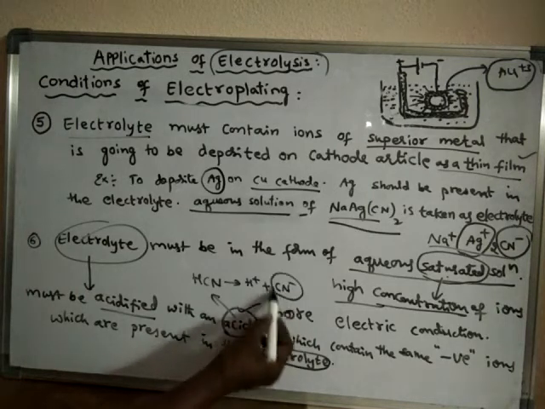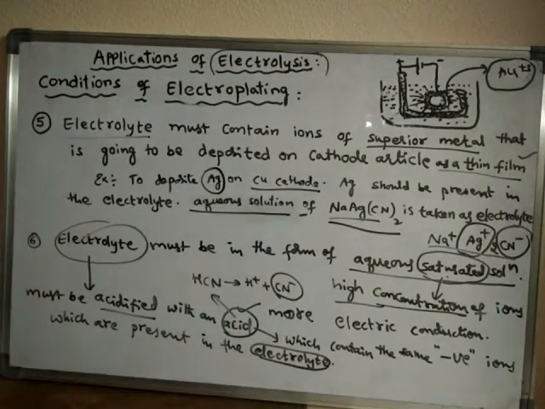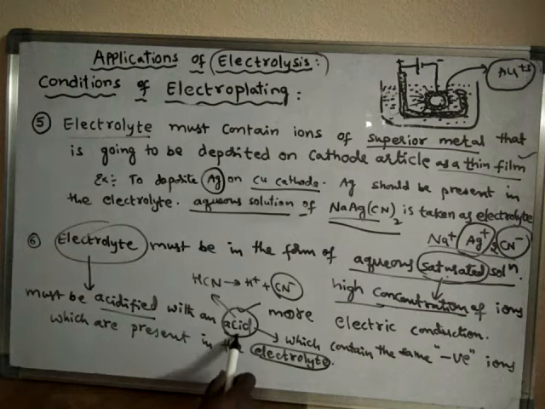The same negative ion which the electrolyte possesses should be present in the acid. So we have to choose an acid in such a way that the negative ion present in the acid is the same negative ion which is present in the electrolyte.